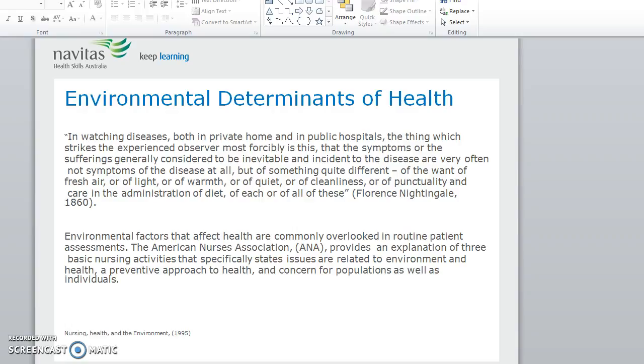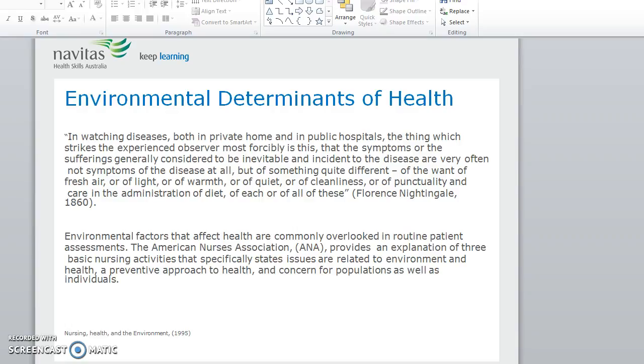Environmental determinants of health. In watching diseases both in private homes and in public hospitals, the thing which strikes the experienced observer most forcefully is this: that the symptoms of the sufferings generally considered to be inevitable and incident to the disease are very often not symptoms of the disease at all, but of something quite different. Of the want of fresh air or of light or of warmth or of quiet or of cleanliness or of punctuality and care in the administration of diet, of each or all of these. Florence Nightingale, 1860. Environmental factors that affect health are commonly overlooked in routine patient assessments.